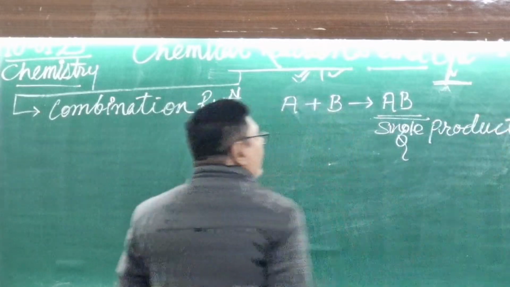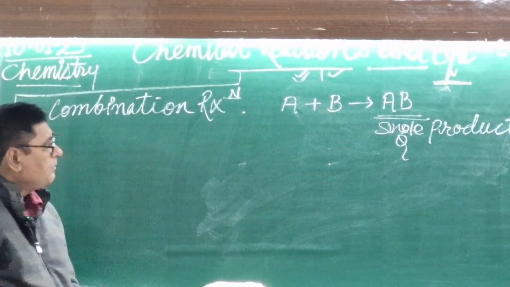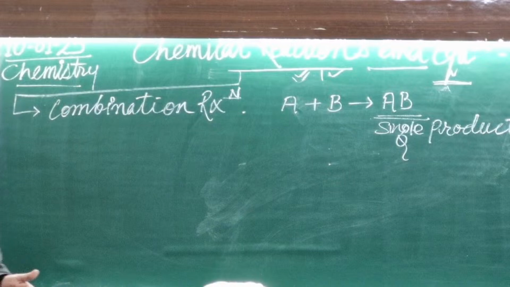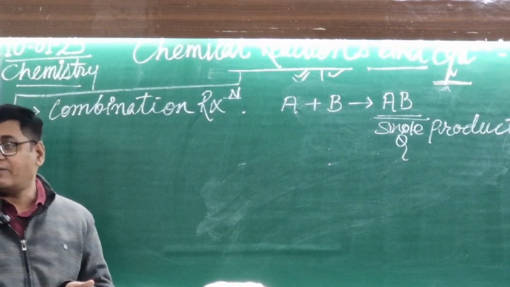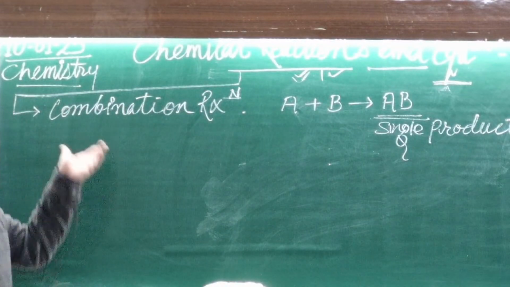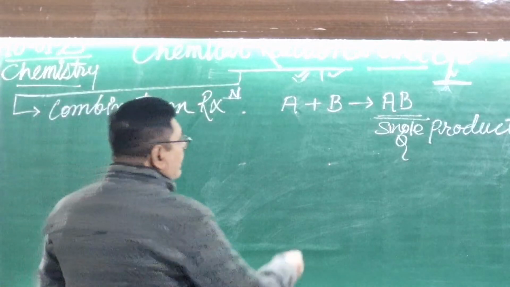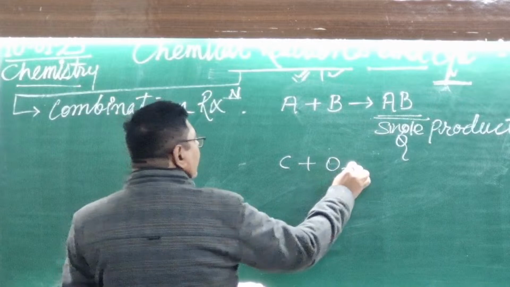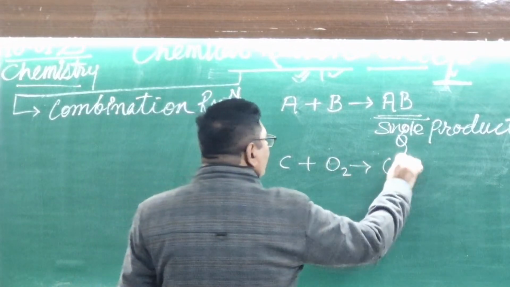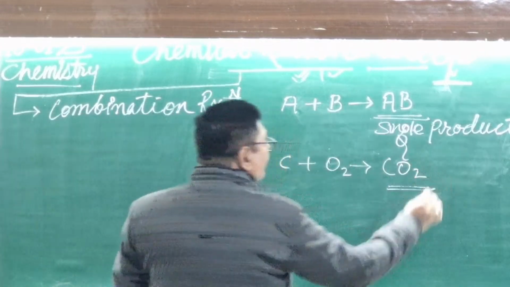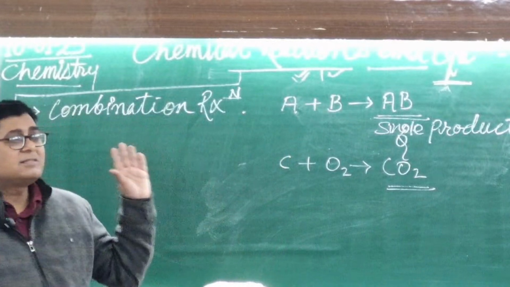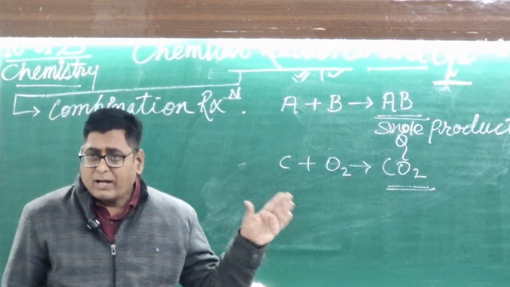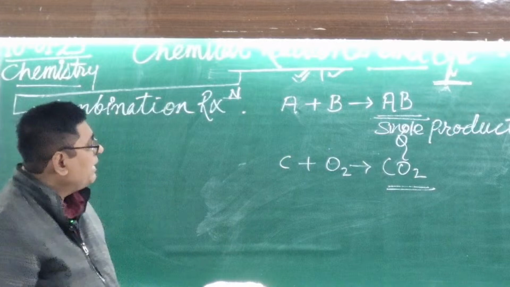There are several examples of combination reactions. Whenever carbon and oxygen react with each other, they give out CO2. This one is a single product, so this one is a combination reaction.